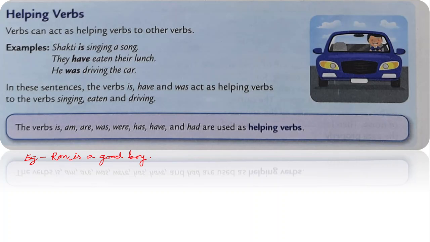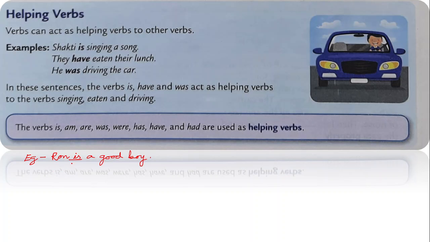Here too we have used the verb is, but here it shows the state of being that we did yesterday. Ron is good. How is Ron? Ron is good. But for a helping verb, there has to be a main verb. In that case, it will play the role of helping verb. For that, another thing we need to know is the different forms of the verbs.